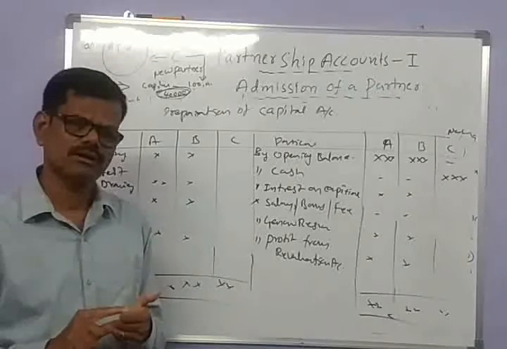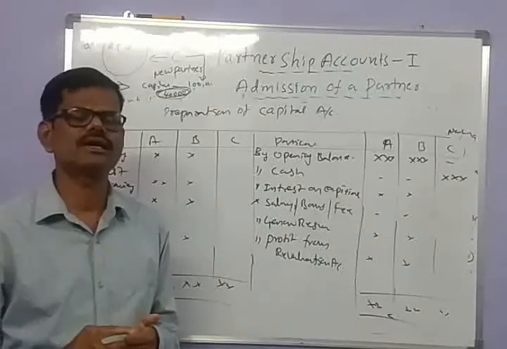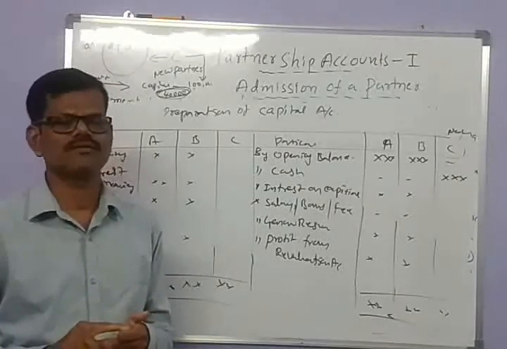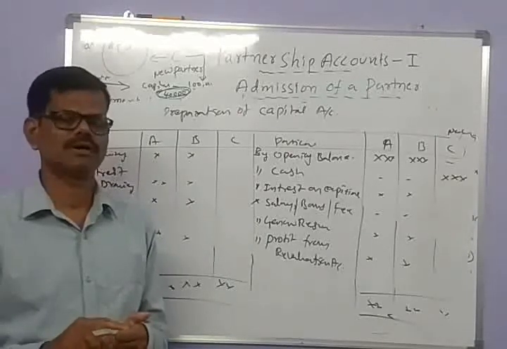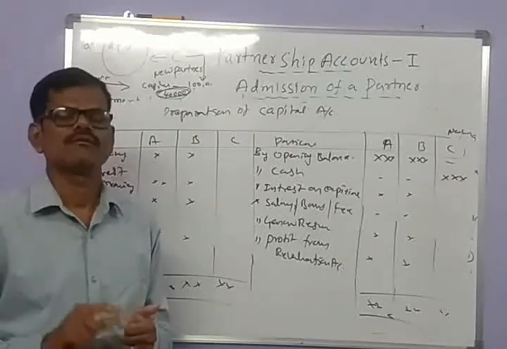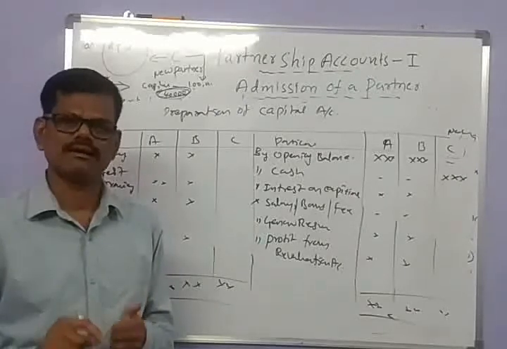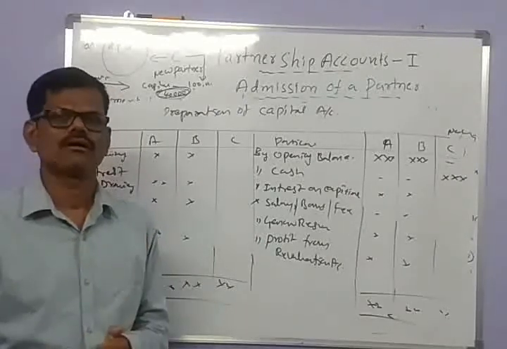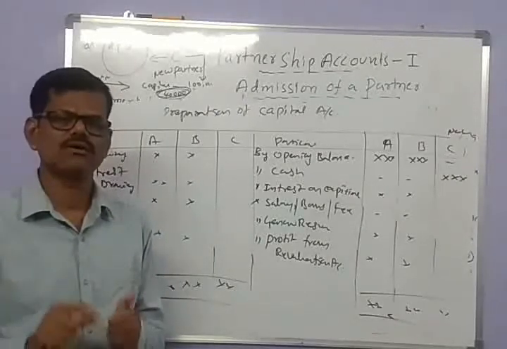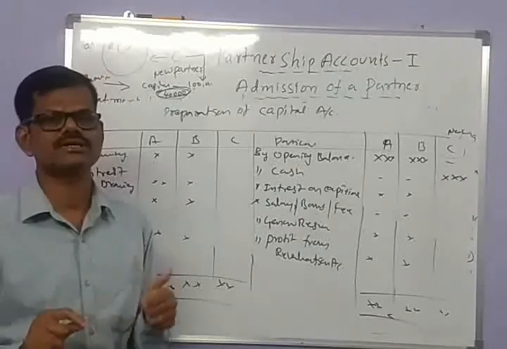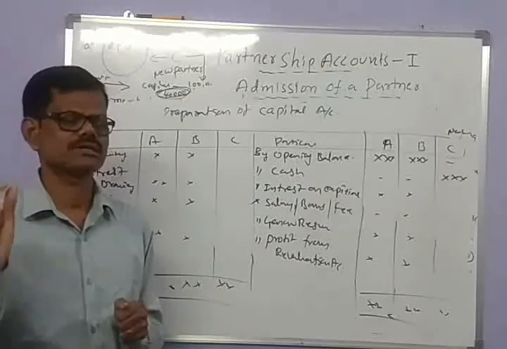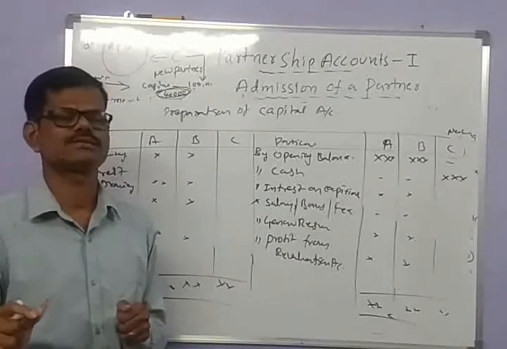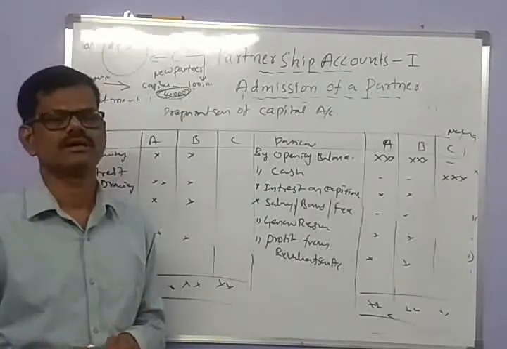And the fourth one is that if any undistributed profits exist before admitting a new partner, such as general reserve and profit and loss account credit balance, they are transferred to the old partners' capital accounts as per their old profit sharing ratios.